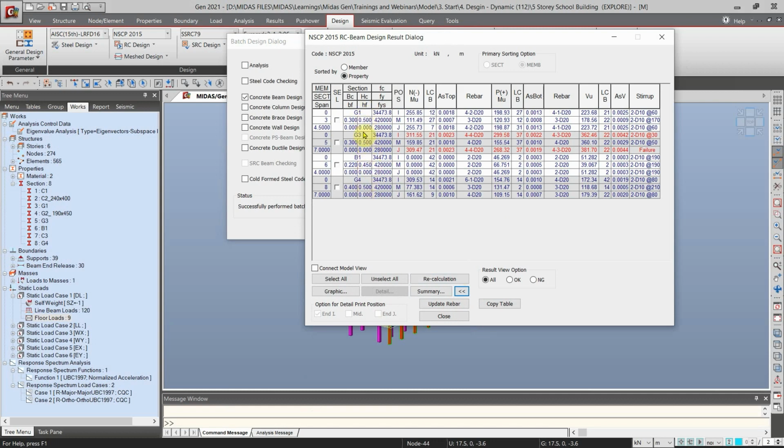And as we can see, G2 is not designed because, as mentioned earlier, G2 is below the minimum size as per code. As you can see, it says here that the size is 190 by 450. So we can verify it here.